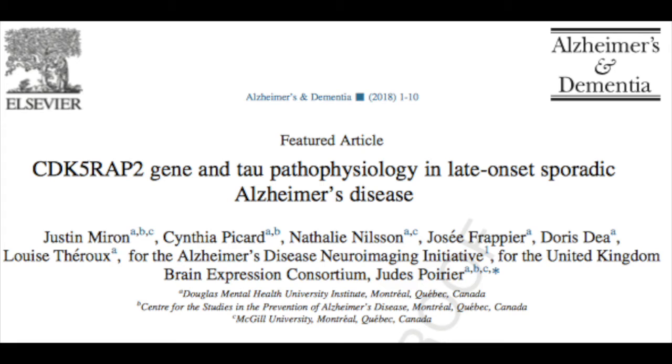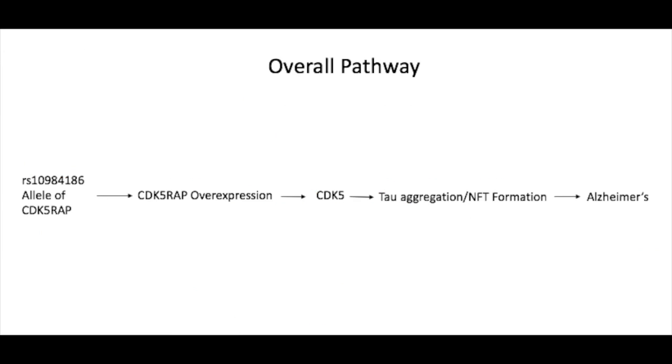The purpose of this article is to reveal specific changes in human DNA that could potentially result in higher rates of Tau aggregation, and thus Alzheimer's onset. Specifically, these researchers discovered by a genome-wide association study a variant of the gene coding for cyclin-dependent kinase 5, regulatory subunit associated protein, or CDK5-RAP, called RS10984186, that results in overexpression of this gene.